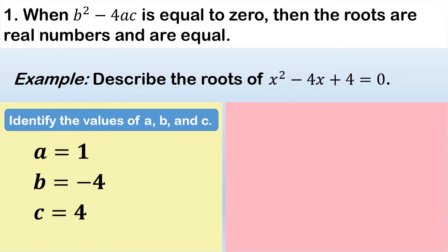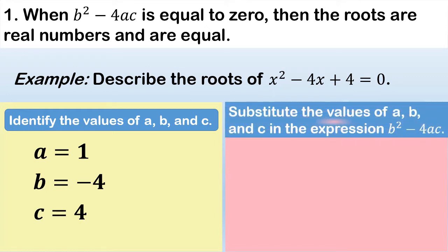Now, after we identify the values of A, B, and C, the next step that we're going to do is to substitute the values of A, B, and C in the expression b squared minus 4ac. So, anong gagawin natin dito? Gagamitin natin ang ating expression b squared minus 4ac to find out the value of the discriminant.